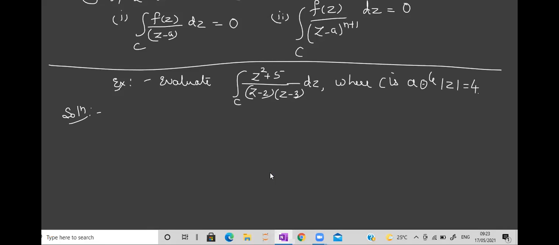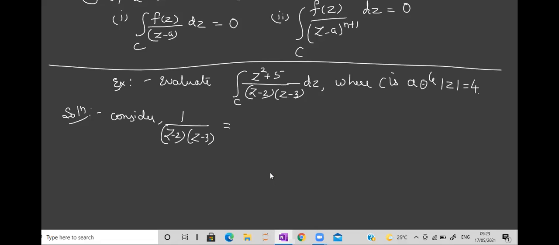Just let us see. What you have to do first is, don't see what numerator is given. Take it directly as 1. It may be anything, don't worry. Just in the beginning, take it as 1, and take the entire denominator. What is the denominator? Z minus 2 into Z minus 3.